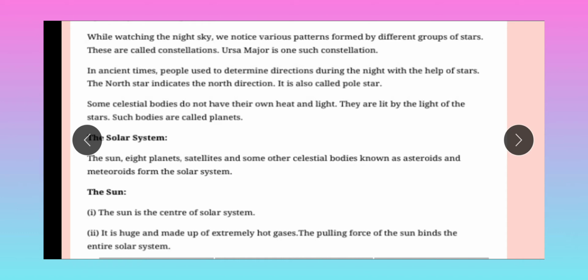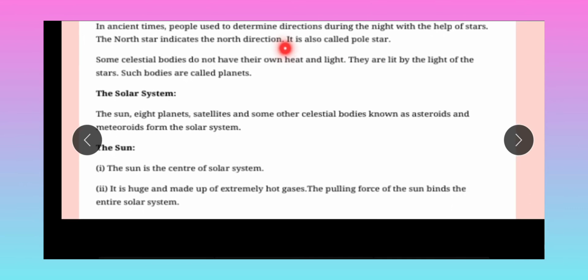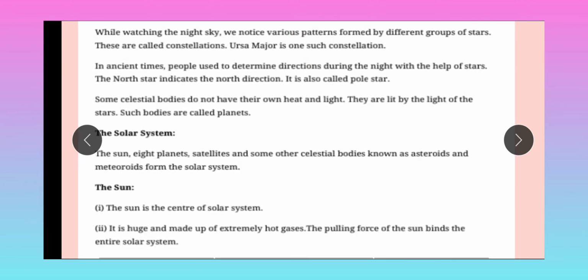In ancient times, people used to determine direction during the night with the help of stars. The north star indicates the north direction. It is also called the pole star. For this explanation I need a diagram, so I have explained it in the chapter. You can get everything in detail in the chapter.